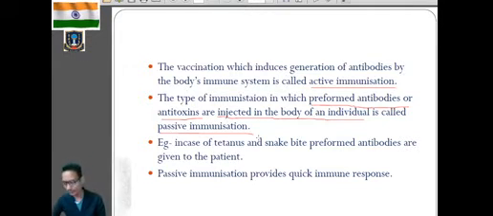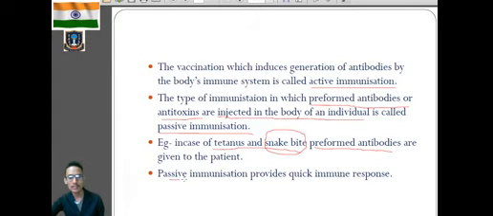For example, in case of tetanus or a snake bite, we use the ready-made antibody or the preformed antibody, because if in case of snake bite we wait for the body immune system to develop the antibody, it will be very late, and by that time that individual will be dead. So in case of these particular accidental conditions, we are supposed to use the ready-made antibody. So it's mainly an example of passive immunization.